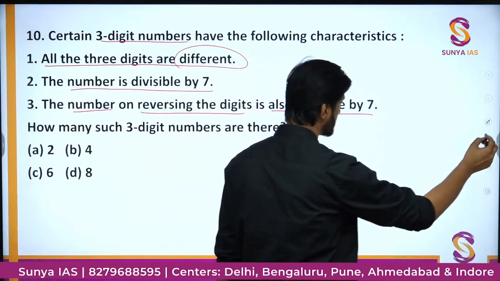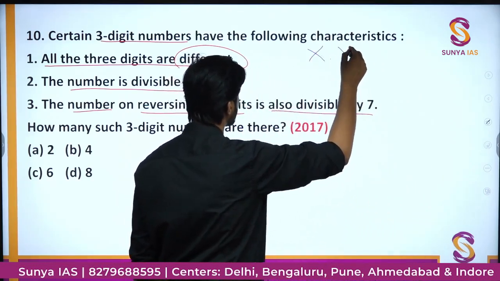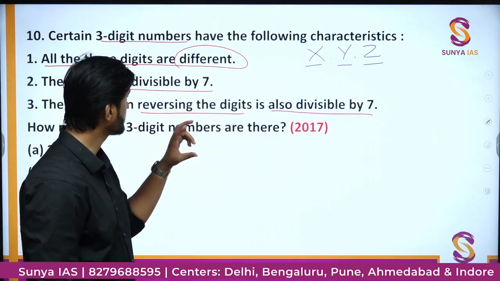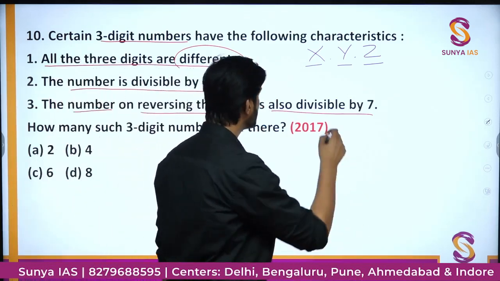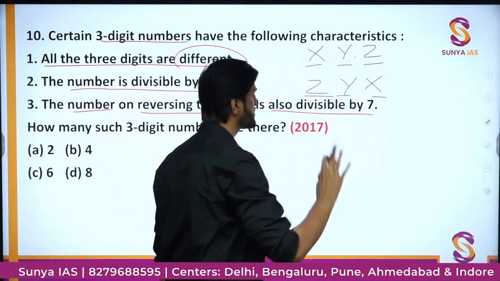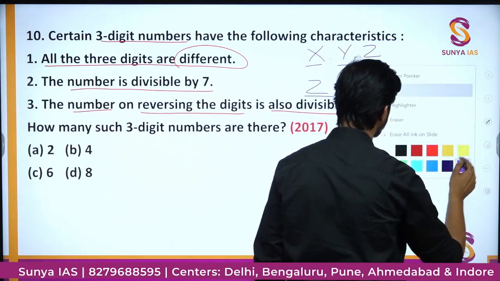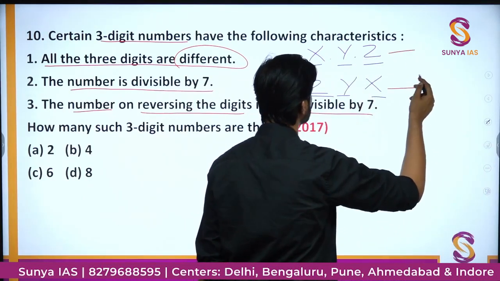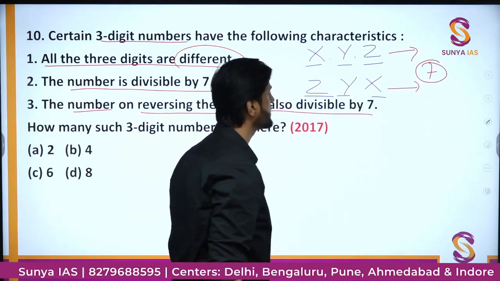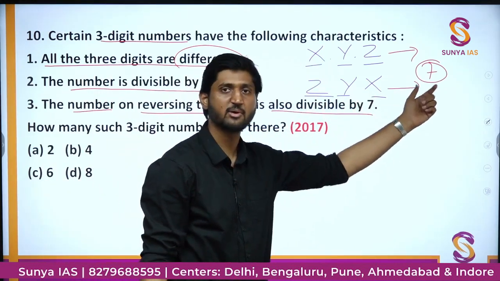So basically one can say that let the digits be x, y and z, so 3 digits, right? What will happen when we reverse the digits? When we reverse the digits it will be z, y and x. So y will keep still occupying the middle position. And now one thing we know that both these numbers are divisible by 7. So one can argue that when you subtract both these numbers, even then the result will be divisible by 7.